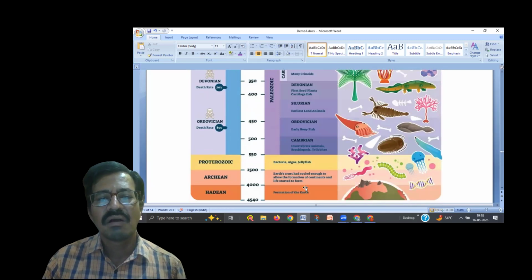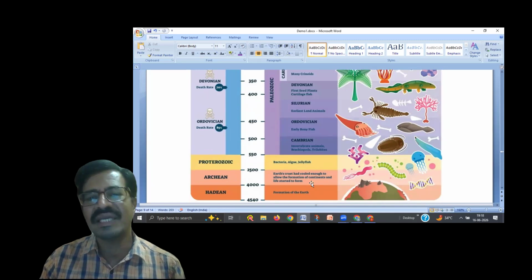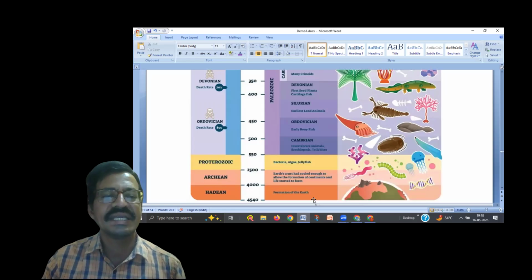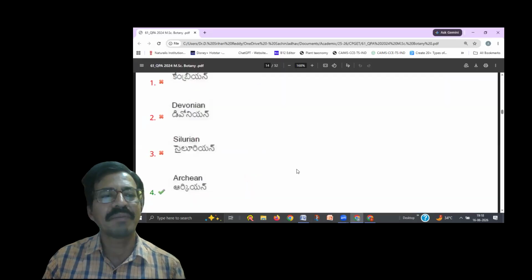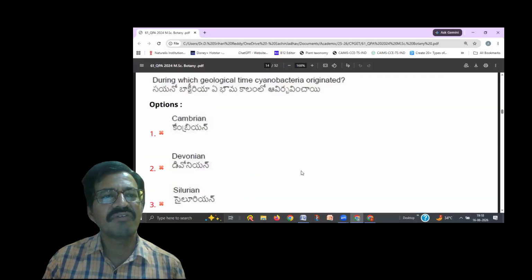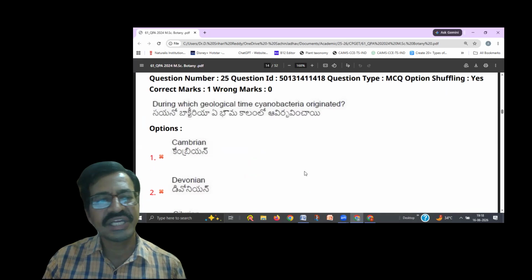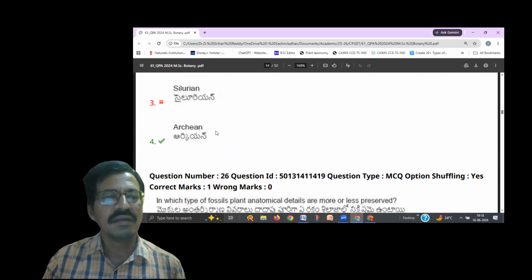So here the right answer is, see, Proterozoic. In the Proterozoic era, bacteria, algae, jellyfish, all these originated, and before that only cyanobacteria, which is more primitive compared to the bacteria, algae, and jellyfish. So it belongs to the Archean period, that you have to remember. So that is the right answer for this question: during which geological time did cyanobacteria originate? The right answer is Archean period.